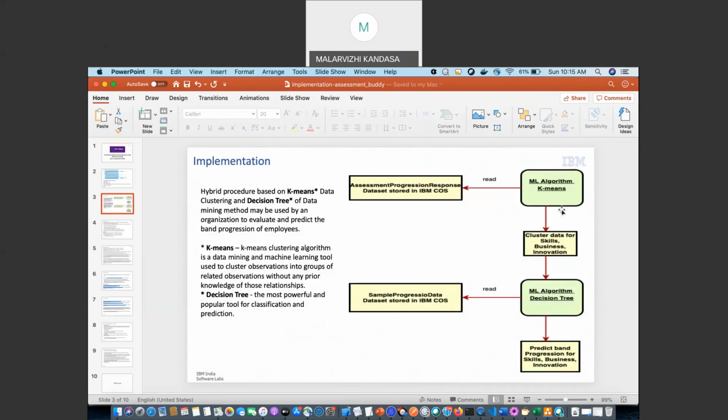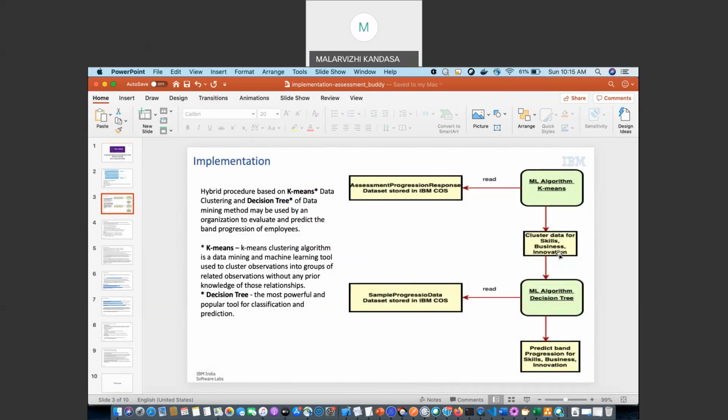So the ML algorithm will read the data set and then it clusters the data. When it starts clustering, we end up with 5 clusters using k-means algorithm. Like for band 6, band 7, band 8, band 9, and band 10, we end up with 5 clusters.